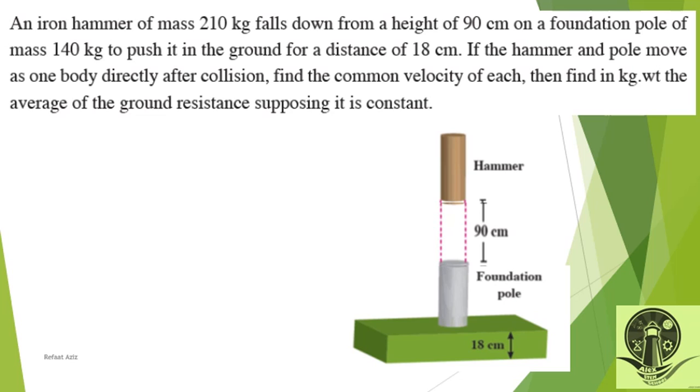If the hammer and the ball move as one body directly after collision, find their common velocity, then find in kilogram weight the average ground resistance, supposing it is a constant.